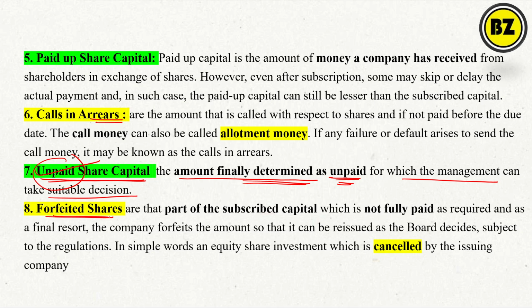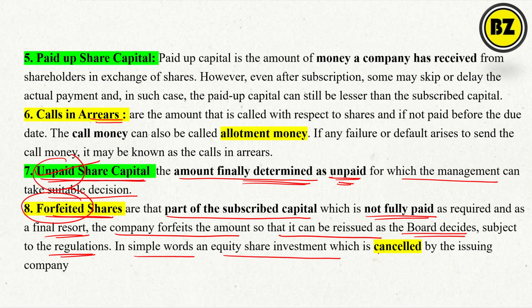Now, forfeited shares, again it is self-explanatory. Forfeited means simply cancelled. These are the part of the subscribed capital which is not fully paid, and as a final resort, the company forfeits the amount so that it can be reissued as the board decides, subject to regulation. In simple words, an equity share investment which is cancelled by the issuing company is called a forfeited share. Forfeited means simply cancelled due to many reasons, and 90% due to non-payment. In such cases, the company board can take a suitable decision regarding reissue or cancellation.